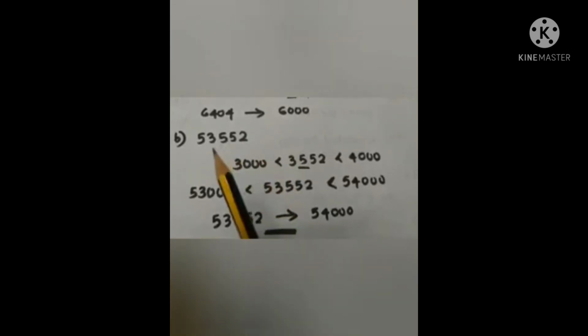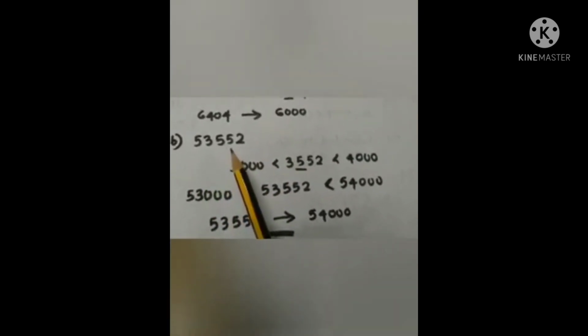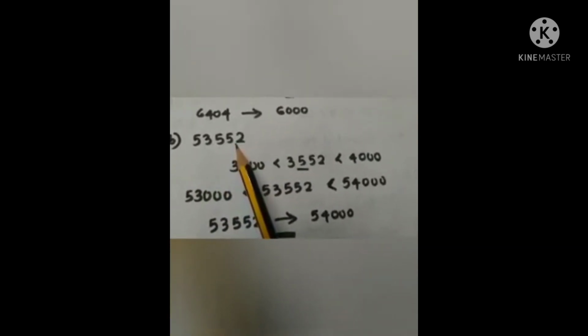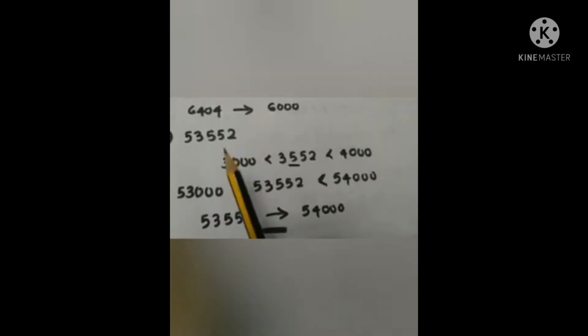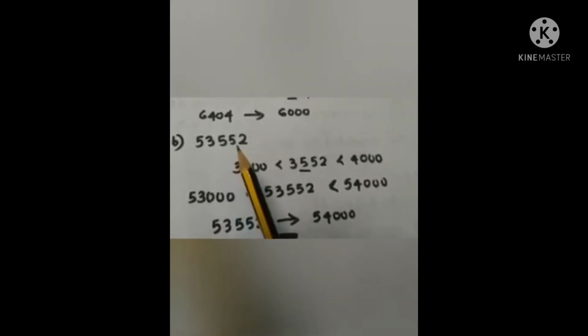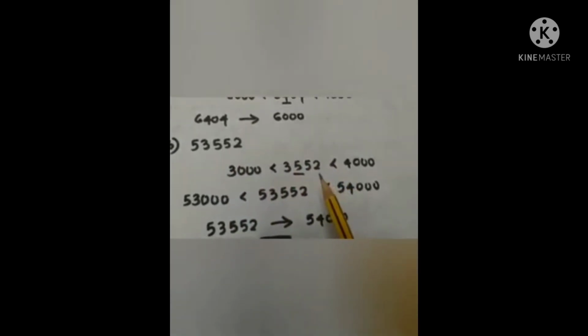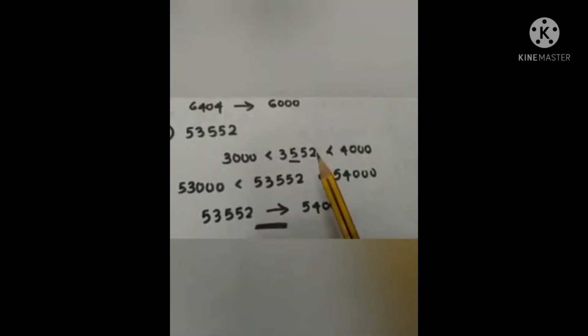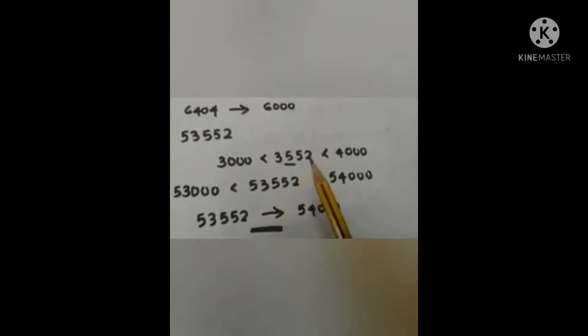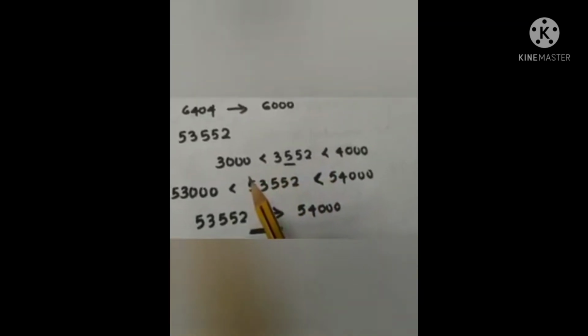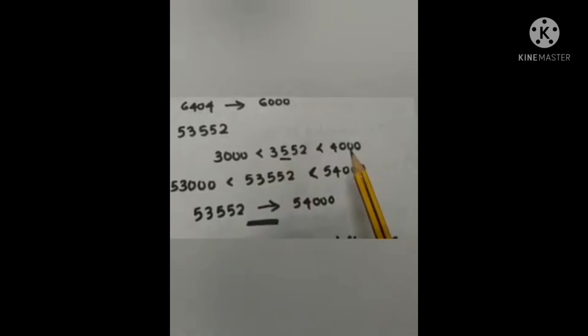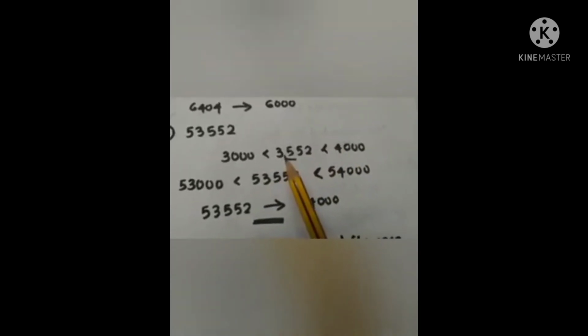Now one more example. 53,552. We have to round this to the nearest thousand. So first consider the 4 digits. 3,552. Now find out which two thousands this lies between. Between 3,000 and 4,000. Now which place do we have to check?